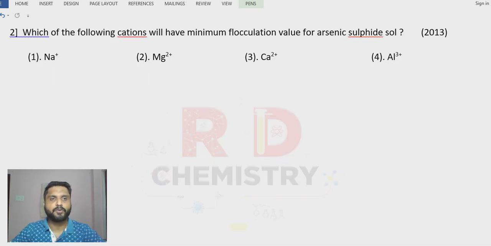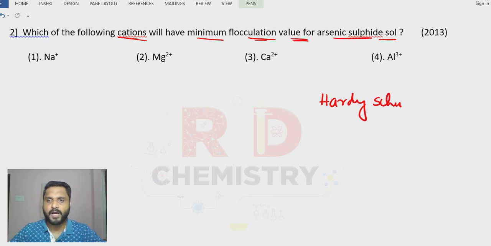Question number 2. Which of the following cations will have minimum flocculation value for arsenic sulfide sol? Now, minimum flocculation value means the minimum amount of the cation required for the coagulation. Now, we have got one rule known as the Hardy-Schulze rule. According to Hardy-Schulze rule, larger the valency of the ion, better is the coagulating agent. So, therefore, among all these cations, aluminum 3 plus has the highest charge. Therefore, this is a better coagulating agent and requires the minimum amount. So the answer is option number 4.